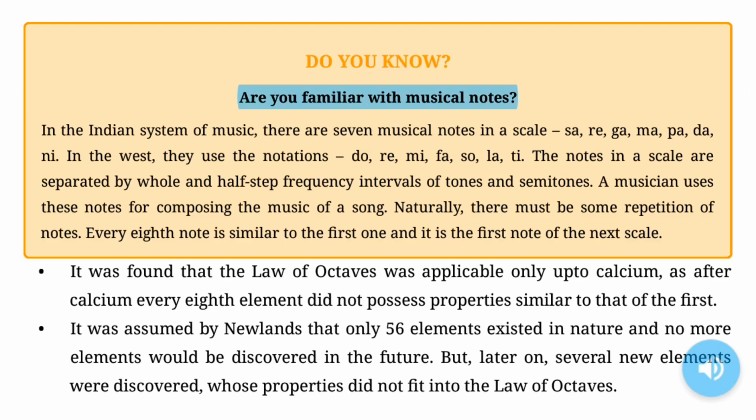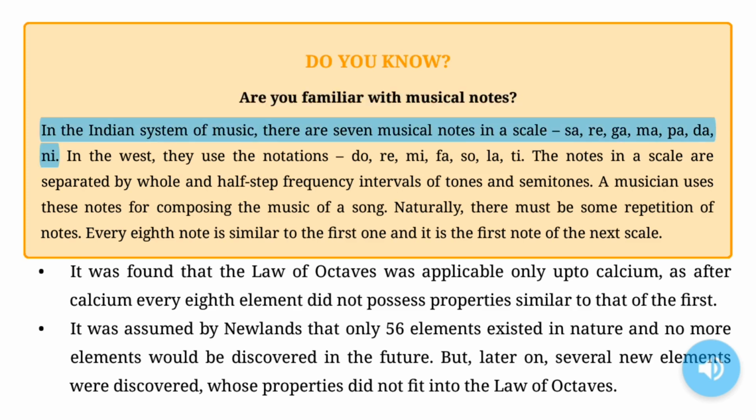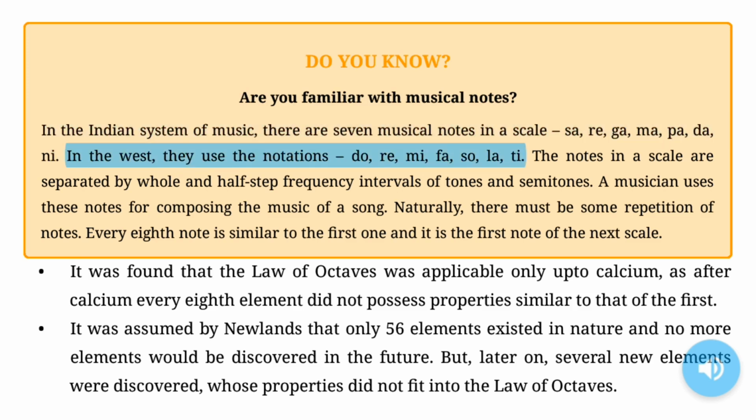Do you know? Are you familiar with musical notes? In the Indian system of music, there are 7 musical notes in a scale: sa, re, ga, ma, pa, dha, ni. In the West, they use the notations do, re, mi, fa, so, la,